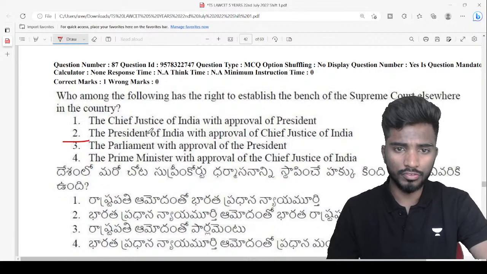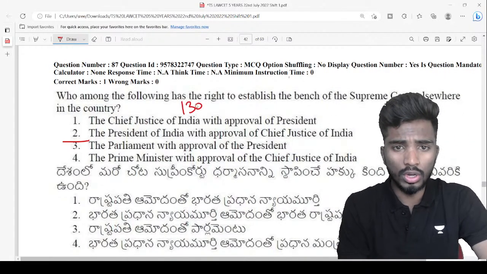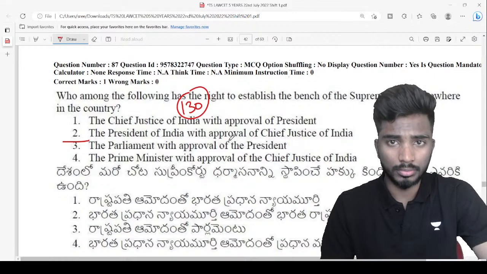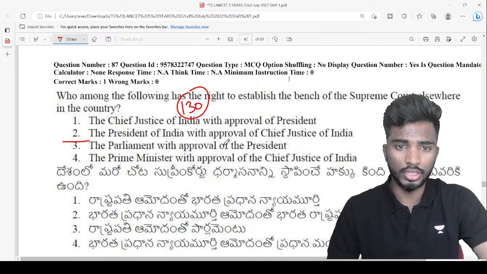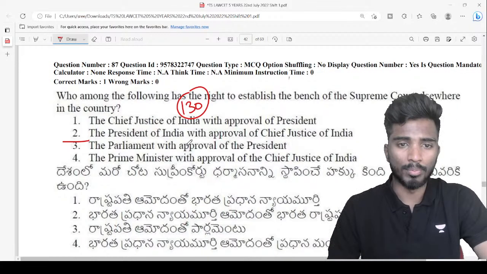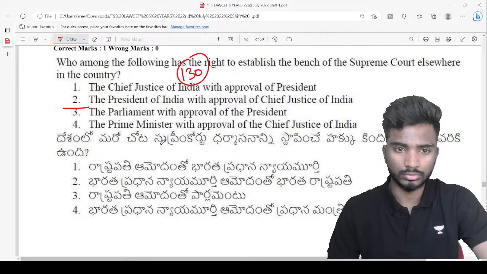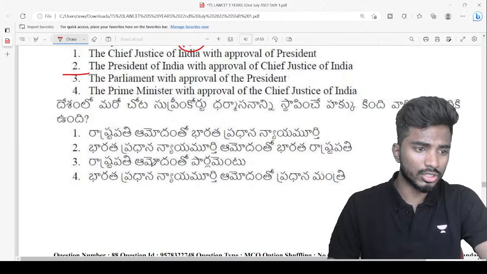So the President of India can establish, under Article 130, right? Only the Chief Justice of India can recommend the President to establish a new bench. So with the recommendation of the Chief Justice, the President will appoint a bench under Article 130. Right. So it actually means no other court.